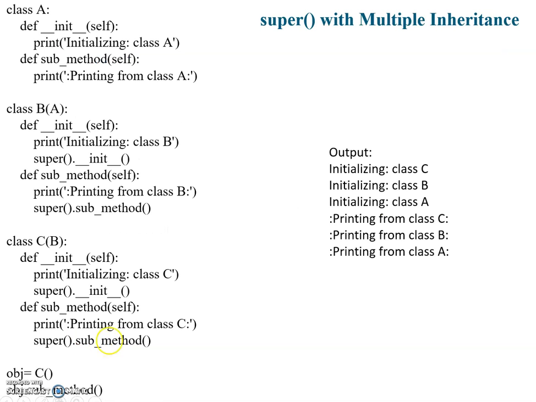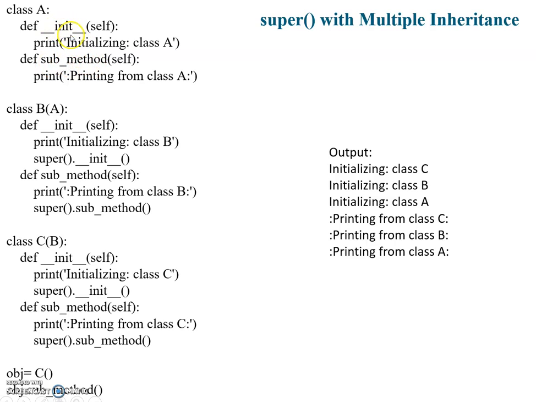Next example is the use of the super method in multiple inheritance. Here a class is derived from one class and is the base class of another class. Class B is derived from class A, and class B is the parent class of class C. I have taken a class A with an init method and a sub method.